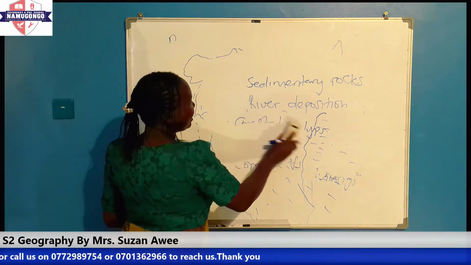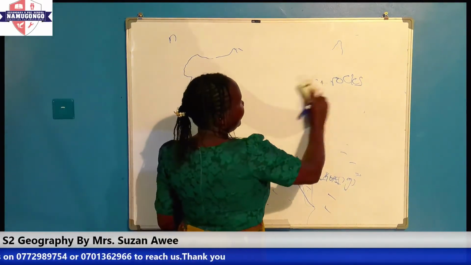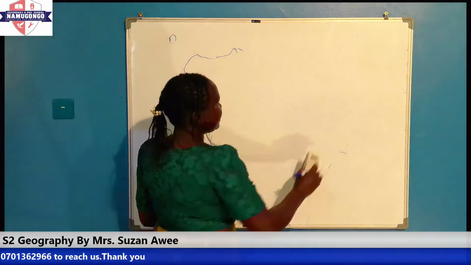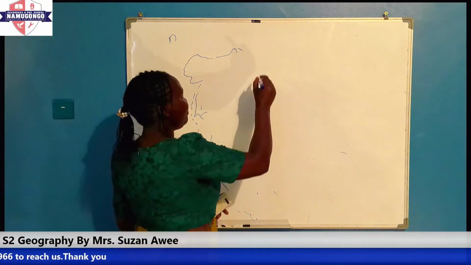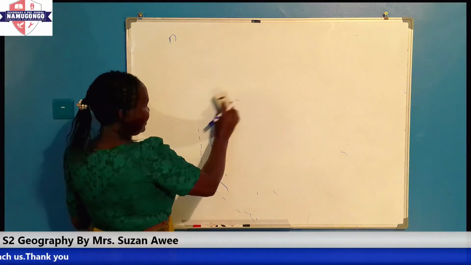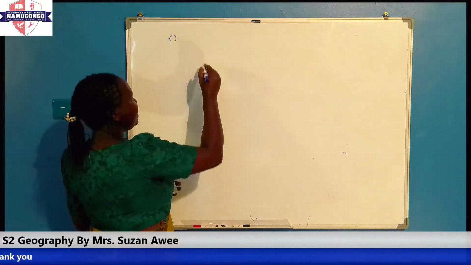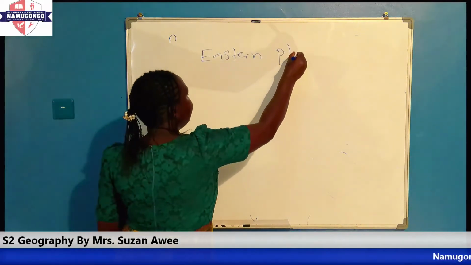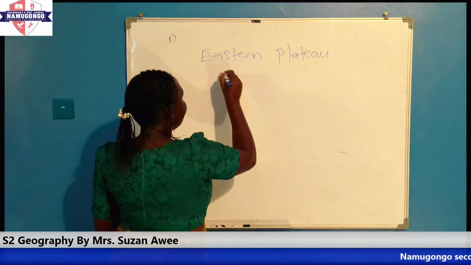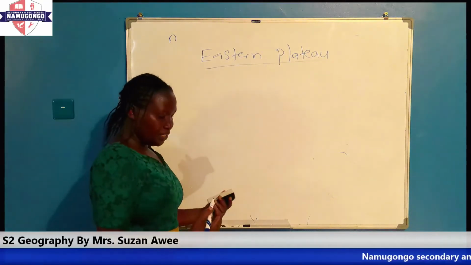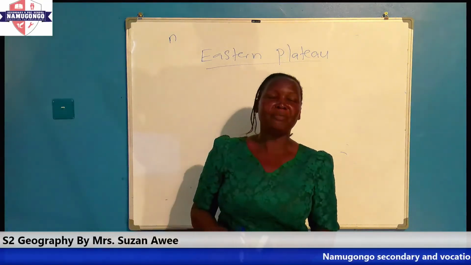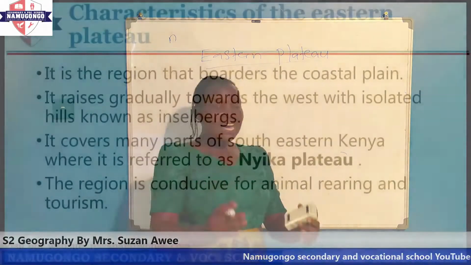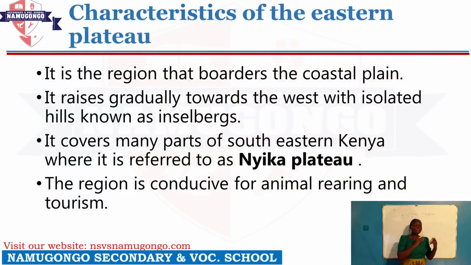Now we can look at another relief region in East Africa. So the other relief region that we want to look at in East Africa is the Eastern Plateau. What do we need to know about the Eastern Plateau? We have said that the Eastern Plateau borders the coastal plain.